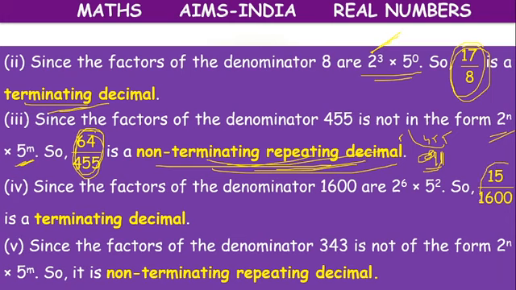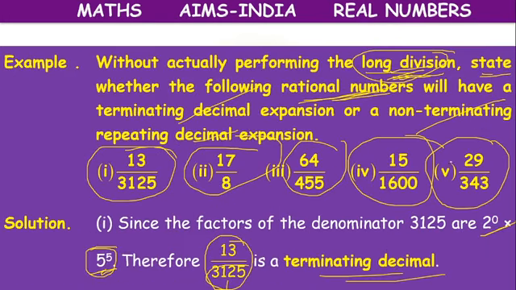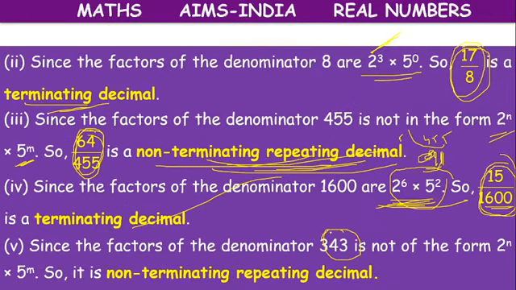Next question. 15 by 1600. 1600 can be written as 2 power 6 times 5 square. Only 2's and 5's, so it is a terminating decimal. Next, 29 by 343. In that, 343 cannot be written in the form of only 2's and 5's. So it is a non-terminating repeating decimal.